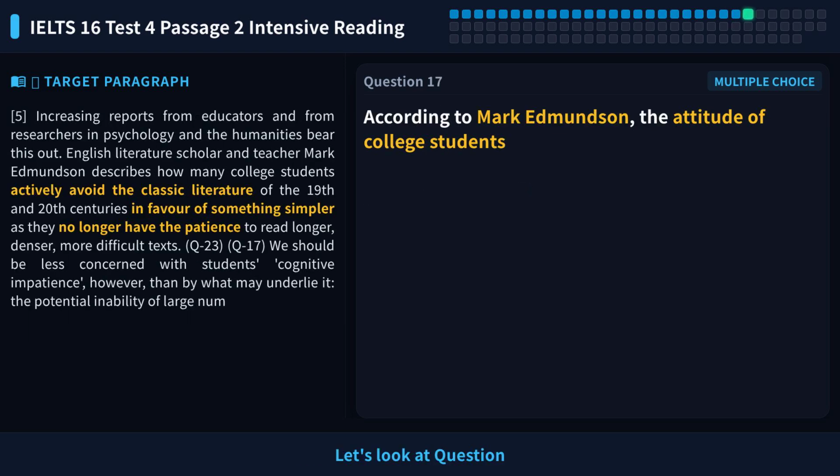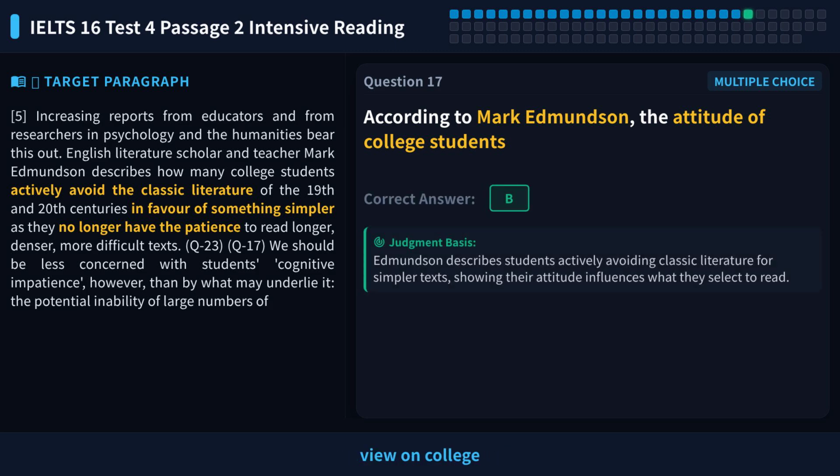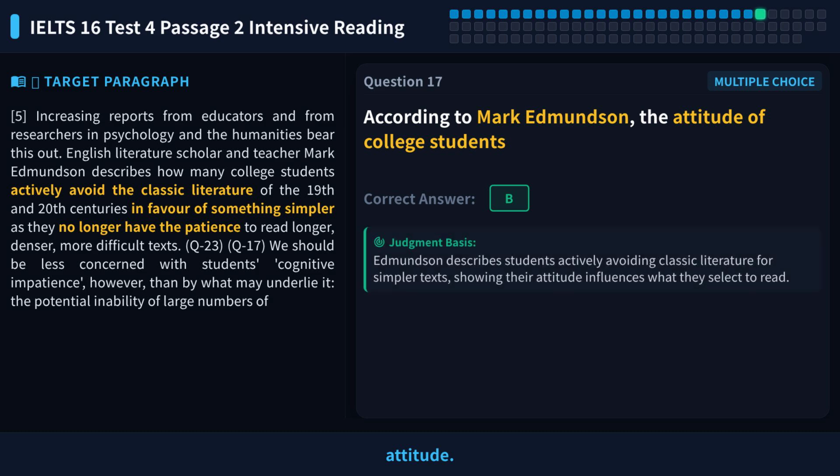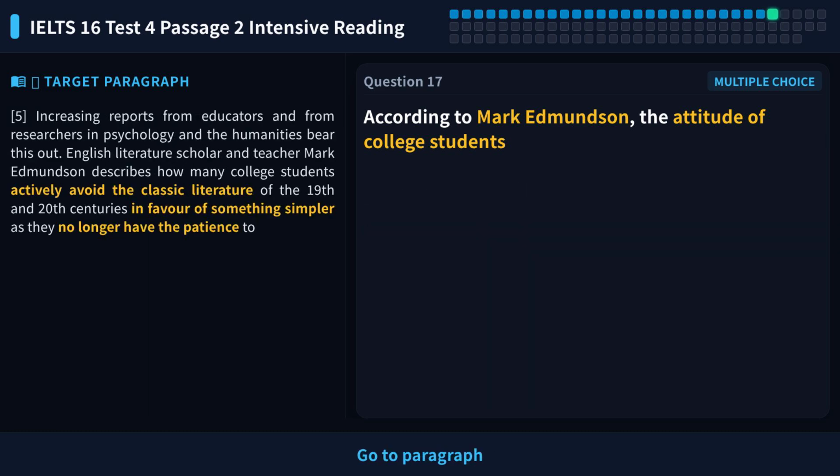Let's look at question 17. The question asks about Mark Edmondson's view on college students' attitude. The key point is what Edmondson says about students' attitude. Focus on how their attitude affects something. Go to paragraph 5.